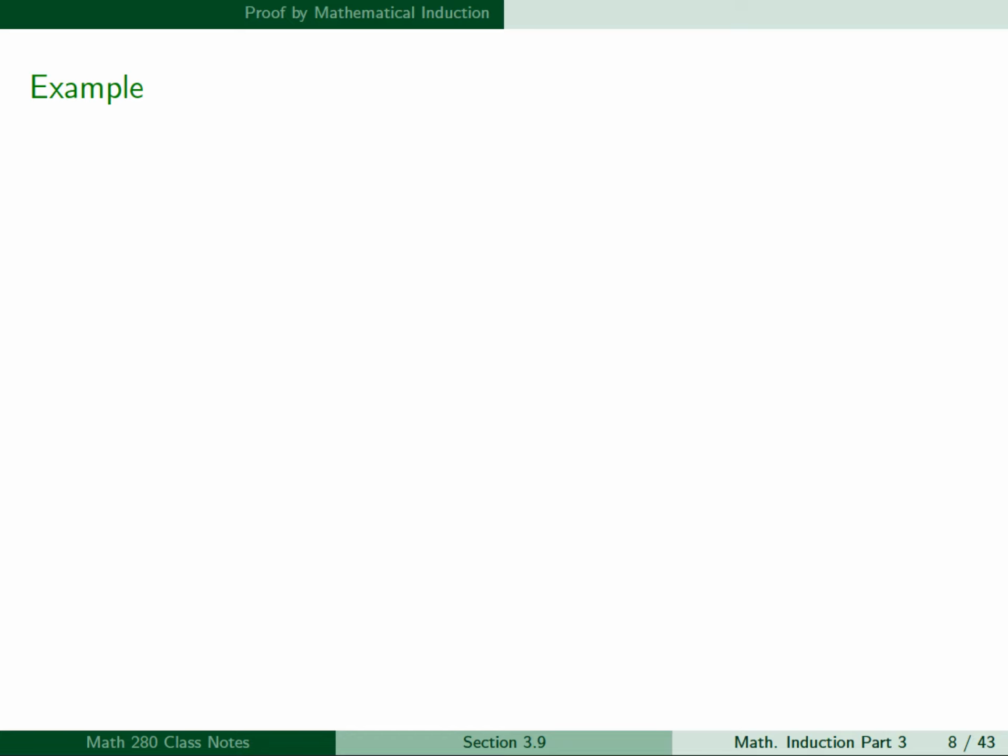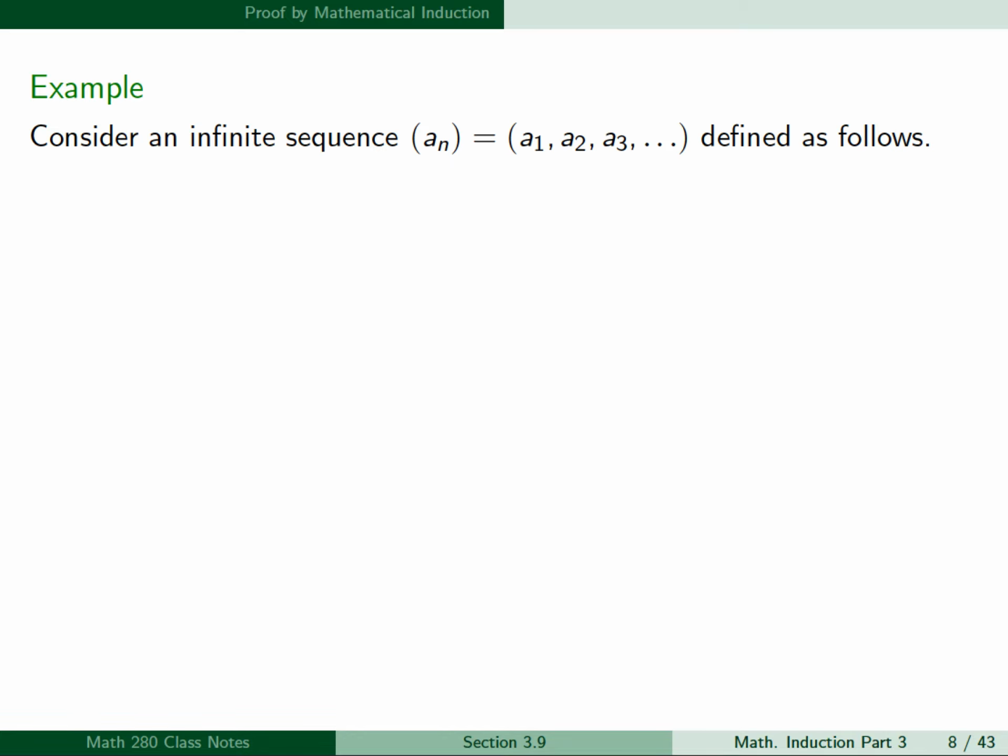So for our first example, let's consider an infinite sequence. a sub n will be the nth term, and we can write that as a1, a2, a3, and so on, defined as follows. So the first term, a sub 1, is equal to 1. The second term, a sub 2, is equal to 3. And then a sub n is equal to a sub n-1 plus 2 times a sub n-2 for all integers n greater than or equal to 3.